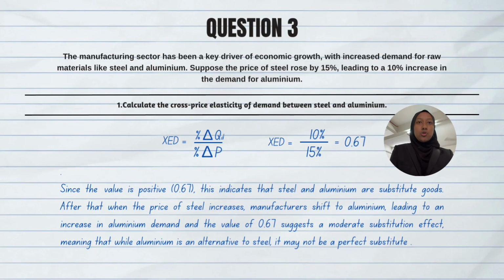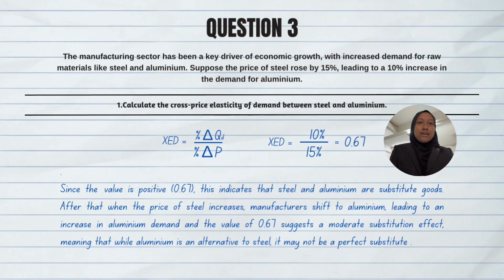So, I will continue to question 3. Cross-price elasticity of demand (XED) measures how the quantity demanded of one good responds to a change in the price of another good. In this case, we analyze the relationship between steel and aluminium to determine whether they are substitutes or complements. So, the formula for cross-price elasticity of demand is percentage change in quantity demanded